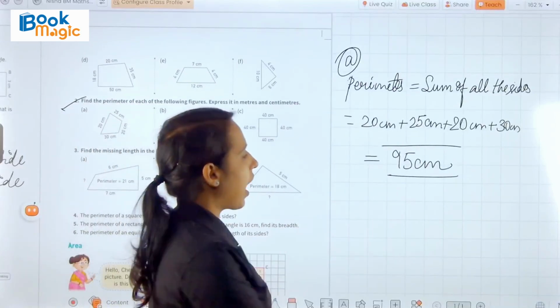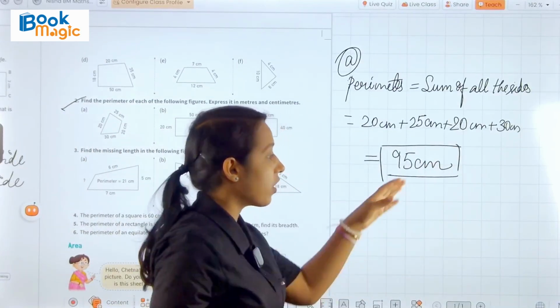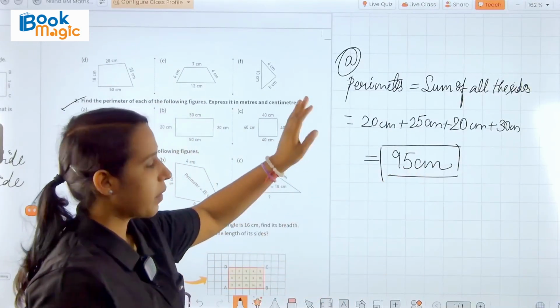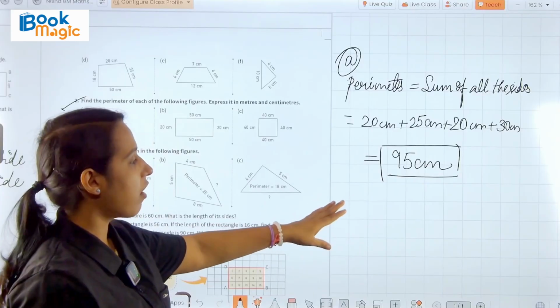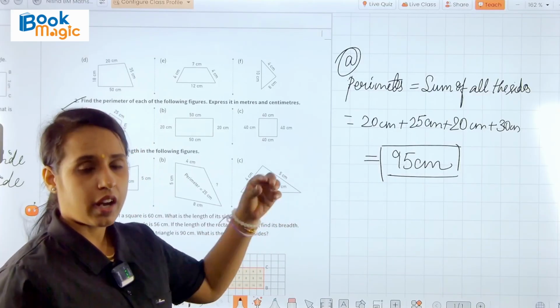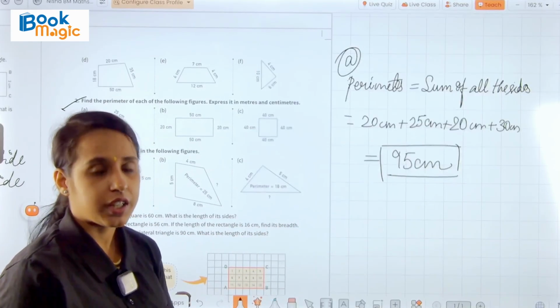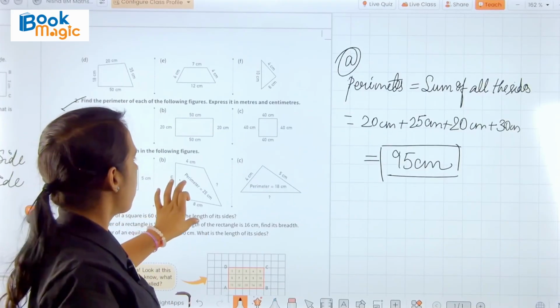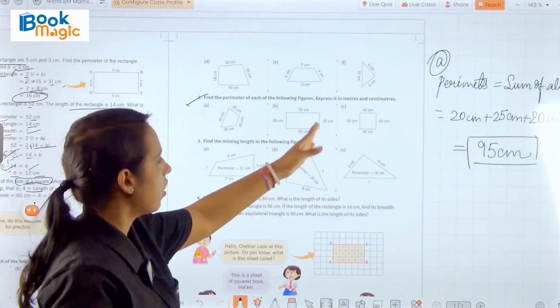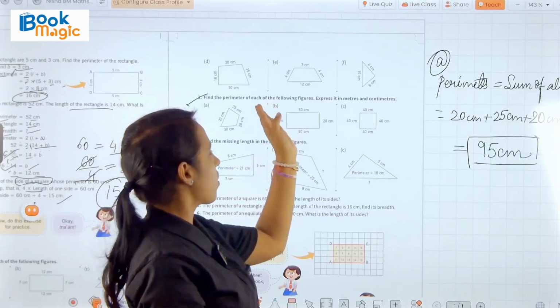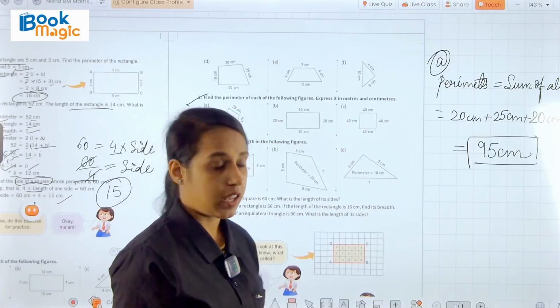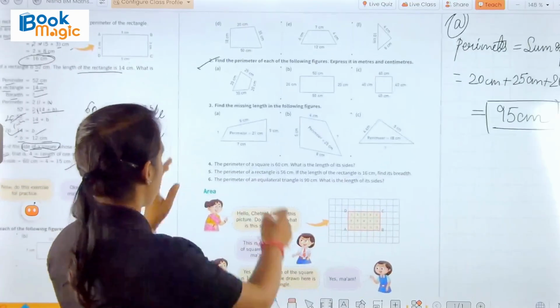Okay, so here we have only 95, so we will write it only in centimeters. If we have more than 100 centimeters, we can convert it into meters. Okay, so you have to convert all the figures, that is part B and C.